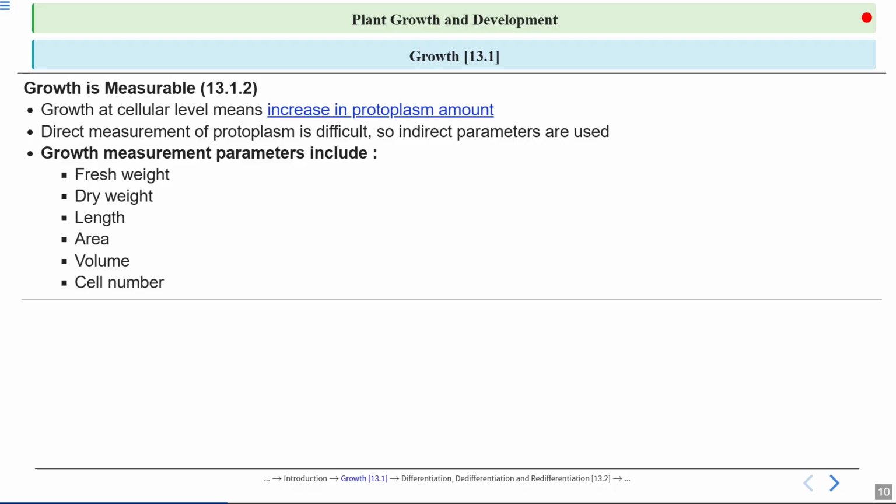Sometimes fresh weight is not that accurate, so we try dry weight. Then length, area, volume, cell number, these are the different parameters which we can use to measure growth. There is no one type of test that we can use to measure growth.